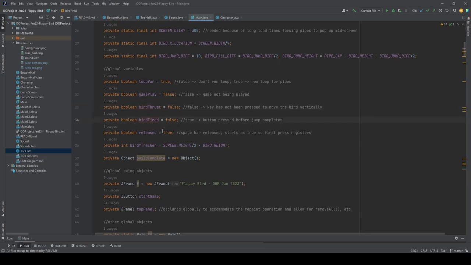We also have the bird fire variable to identify whether the button is pressed before the jump completes. We also have the release variable to declare whether the spacebar has been released. It starts as true, so the first press registers.